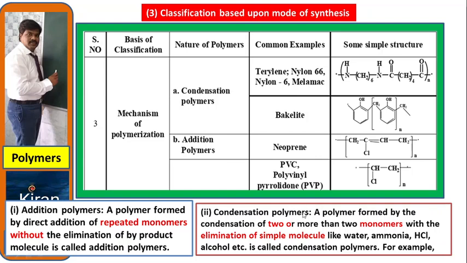Condensation polymers: a polymer formed by the condensation of two or more monomers, with the elimination of simple molecules like water, ammonia, hydrochloric acid, alcohol, etc., is called a condensation polymer. So this is the example for condensation polymer. In condensation polymer, a byproduct is formed like HCl, and in addition polymer, no byproduct is formed.